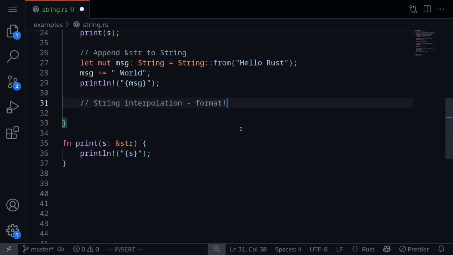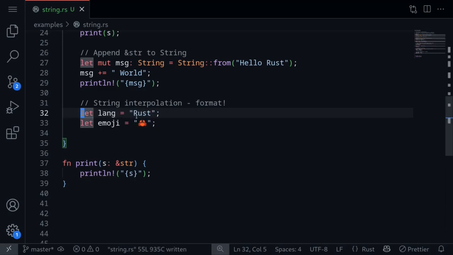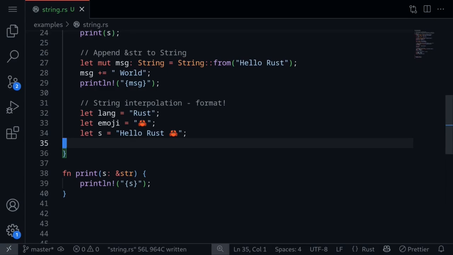The last example, let's look at string interpolation. Sometimes you want to build a string out of other strings. Some of these strings will be hard-coded and other ones will be a value stored in a variable. We can probably use this plus operator to build this string that we want. However, there's an easier way by using string interpolation, which is done by the format macro. So let's look at an example. Let's say that we have two string literals, Rust and then an emoji of a crab. We want our resulting string to be hello Rust followed by the crab emoji.